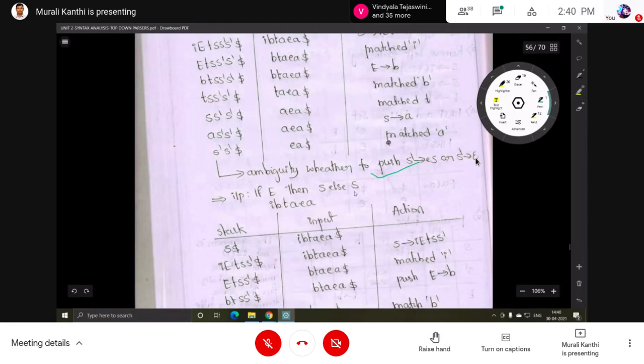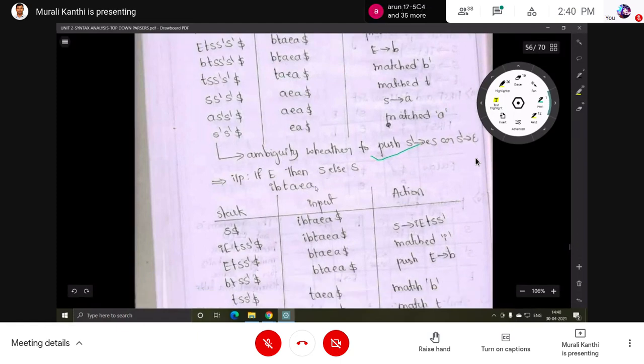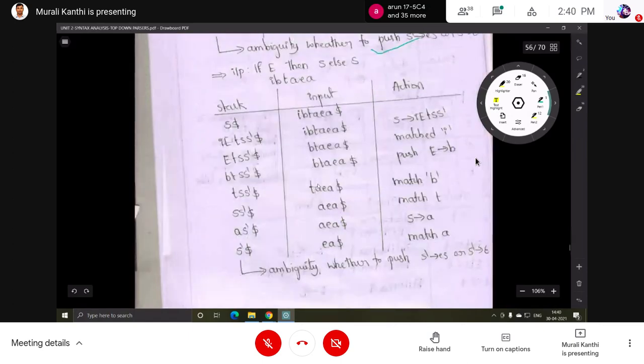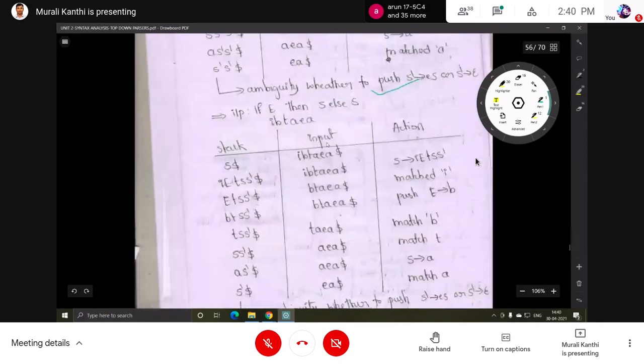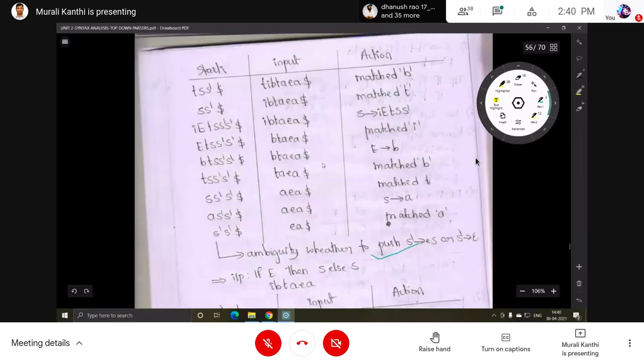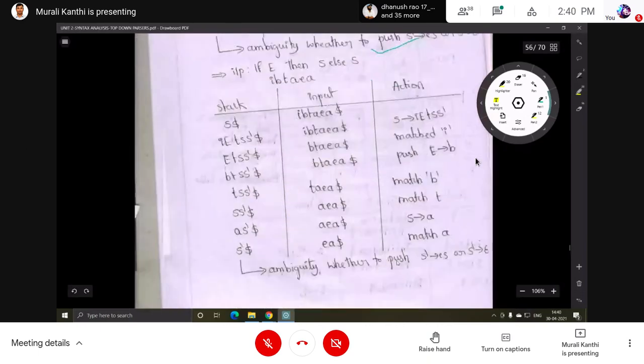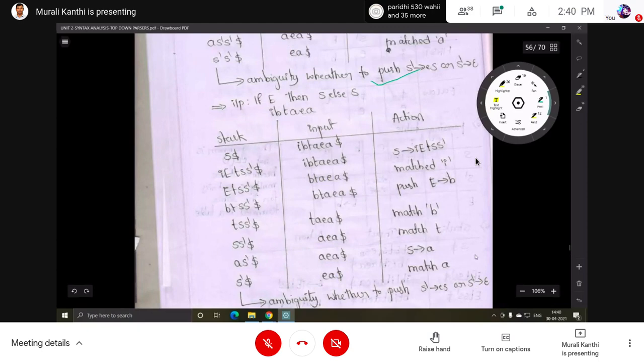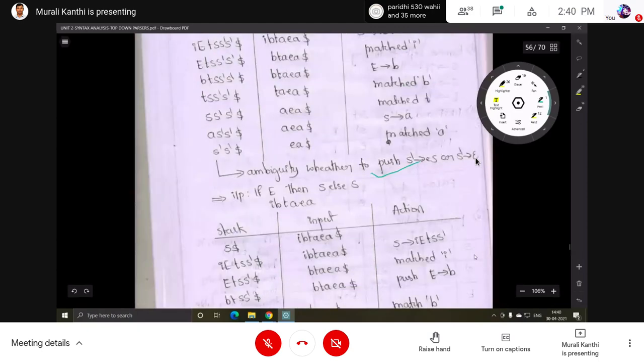For some types of strings, it will give a conflict. Here also, same thing. For this input string, it is giving ambiguity whether to push or whether to pop. Then your grammar is not LL1 grammar. What is the problem?